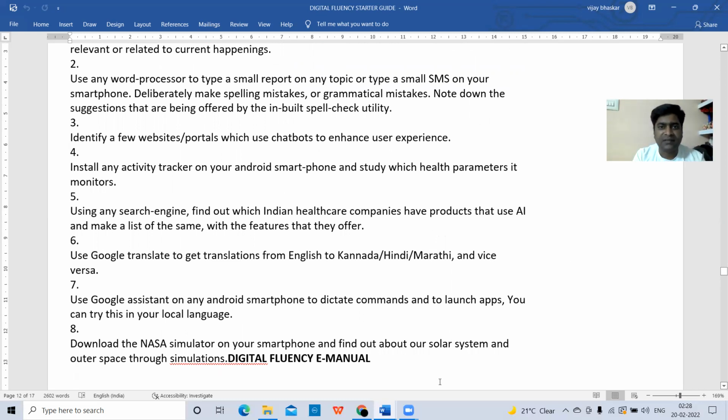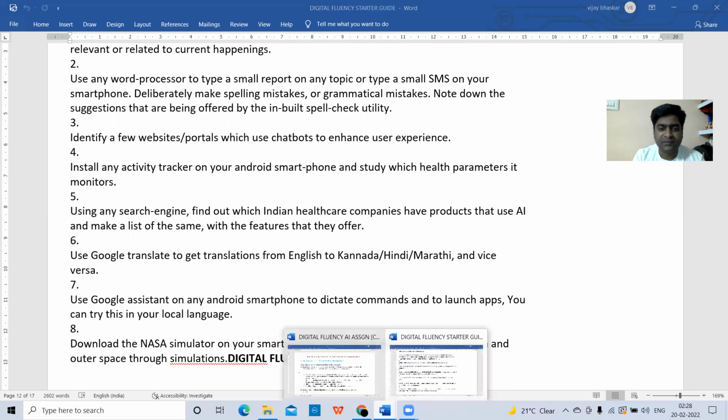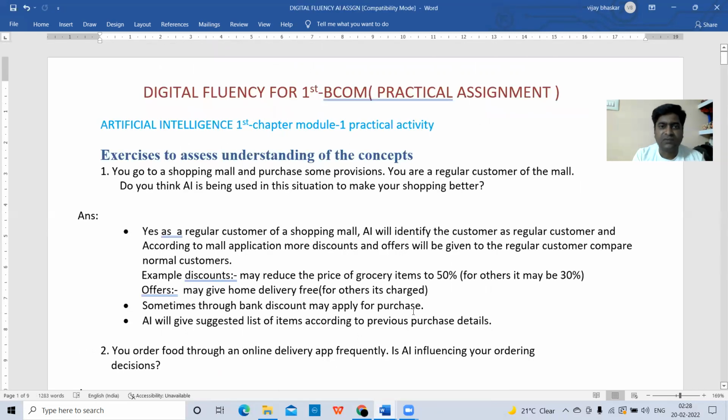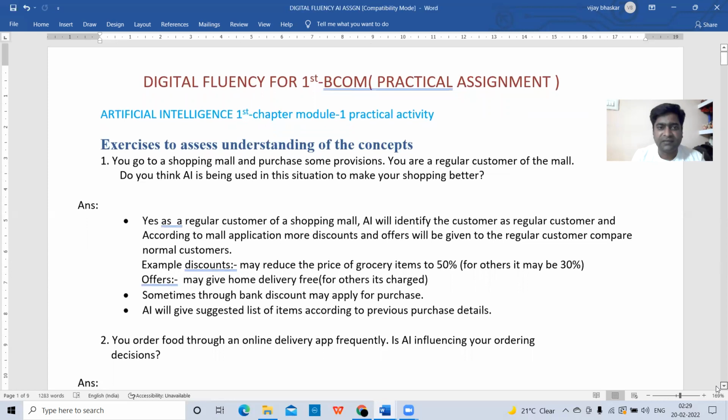So I have prepared the answers already. Let us go through the answers now. These are the answers I prepared here. Digital fluency for first BCom practical assignment. This is the Digital 101 course. In the Digital 101 course, Module 1, inside Module 1, we have the first chapter, artificial intelligence. For that, they have given some practical activity. So first, let us discuss the exercise activities they have given here.